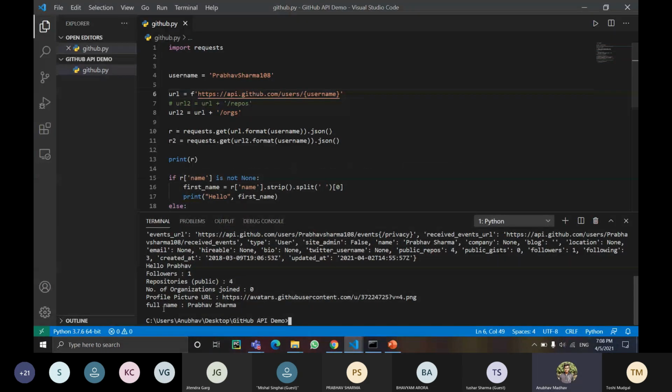So he hasn't put any profile picture yet, and his full name is Prabhav Sharma. Is that correct, Prabhav? Yes, sir. Okay. So if you want this code, I will upload it on GitHub and provide it to you later on in the email.